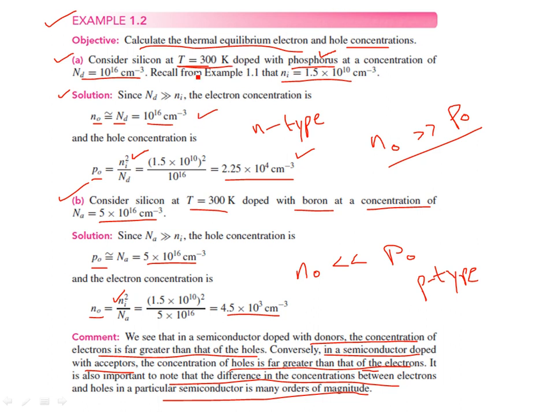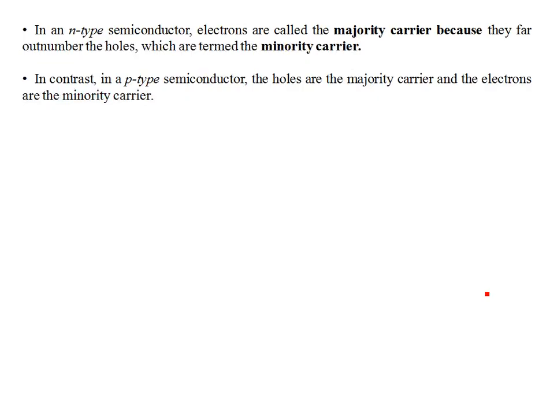Owing to the creation of more holes, positively charged carriers are predominant as opposed to electrons in the lattice. In an N-type semiconductor, just remember the electrons are called the majority carriers because they far outnumber the holes, which are termed the minority carriers. In contrast, in p-type semiconductors, the holes are the majority carriers and the electrons are the minority carriers.